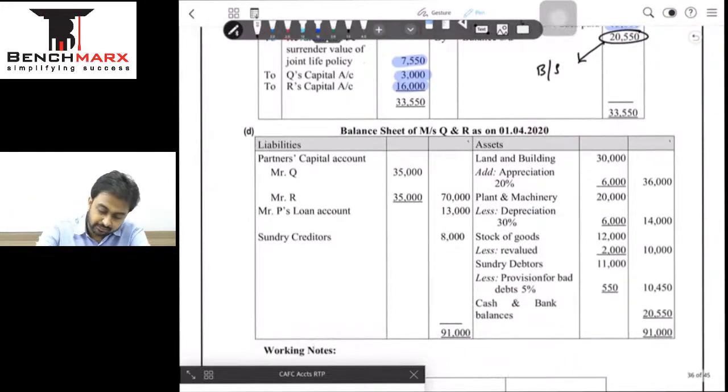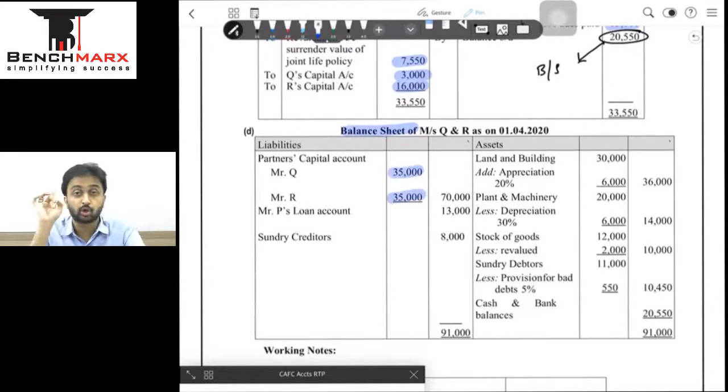Only thing left is the balance sheet. That is pretty simple. We will start from the capitals. Obviously the capitals will come at 35, which was our closing balance in the partners' capital, for which we have done the adjustment. The question had clearly mentioned the capital of the new firm should be 70,000. This should be in the PSR. This 35 and this 35 being equal, in the PSR, will obviously come in the